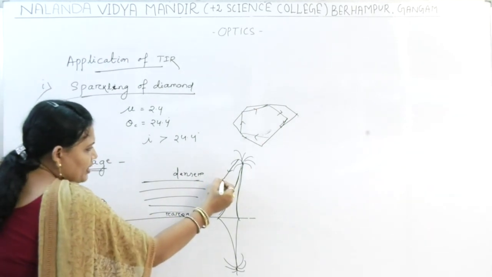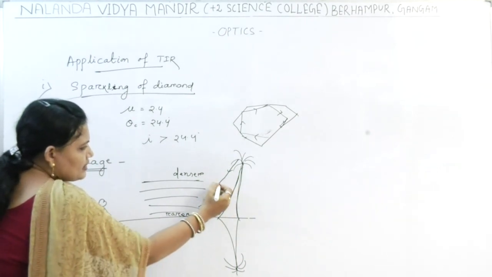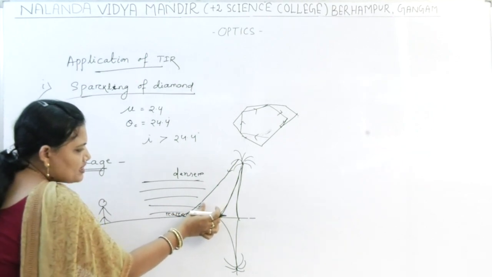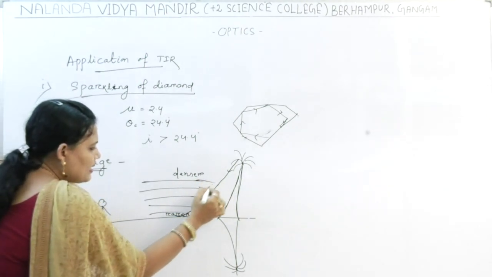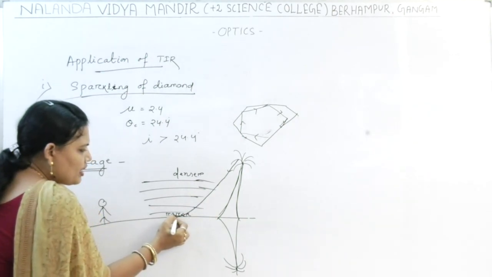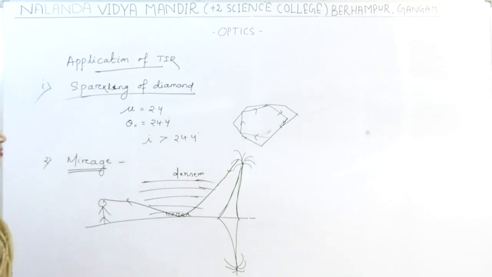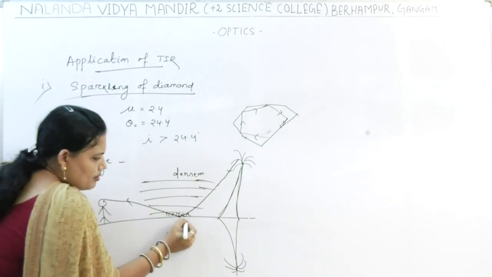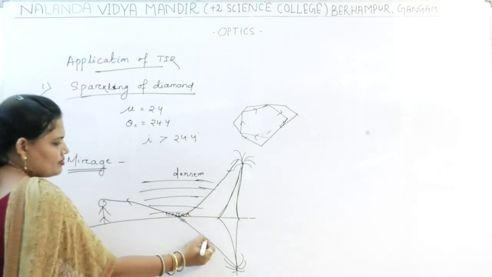So gradually it bends away from the normal, and finally there is a certain angle of incidence for which the angle of incidence is greater than the critical angle, and in that case the ray will be totally internally reflected and it will reach the person's eye. But for the person, he feels that the image is at this position.